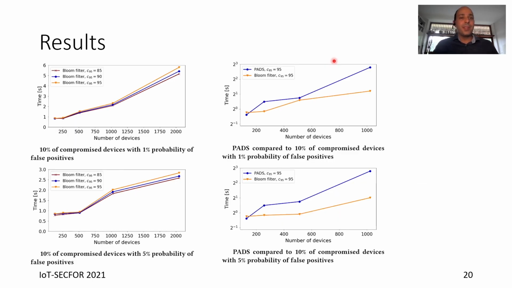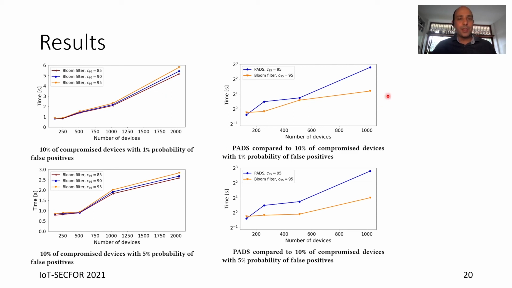And observing the analysis, we can see that our protocol is really efficient. In fact, we can evaluate thousands of devices in a few seconds, less than 6 seconds. And if we allow a higher probability of a false positive, we can also decrease the runtime to less than 3 seconds.